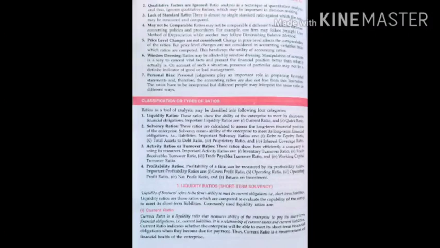So current ratio is a liquidity ratio that measures the ability of the enterprise to pay its short-term financial obligations, that is current liabilities. It is a relationship of current assets and current liabilities. Current ratio indicates whether the enterprise will be able to meet its short-term financial obligations when they become due for payment. Thus, current ratio is a measurement of the financial health of the enterprise. Short-term financial health of an enterprise is measured through current ratio.